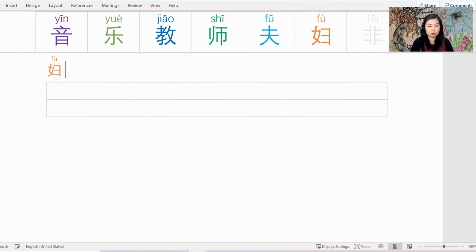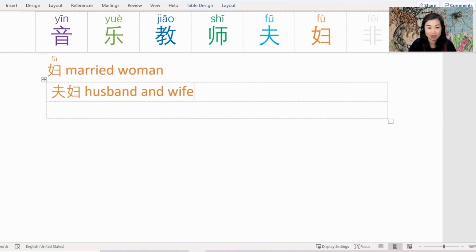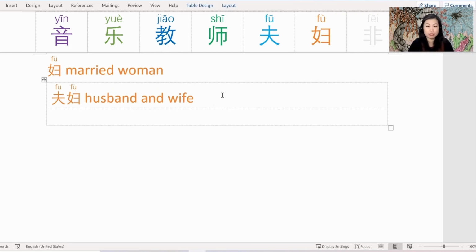Next we have 妇. Previously this was 夫, which refers to a man. Now we have 妇, a character representing a married woman. The first word combination uses both 夫 and 妇, 夫妇, which refers to a couple, husband and wife. A different word example using 妇 is 少妇. Shao we learned in the previous episode means little or you are missing. If you recall, I learned a word called 少女, which means teenage girl, young woman. So 少妇 also refers to young, in this case a young married woman.